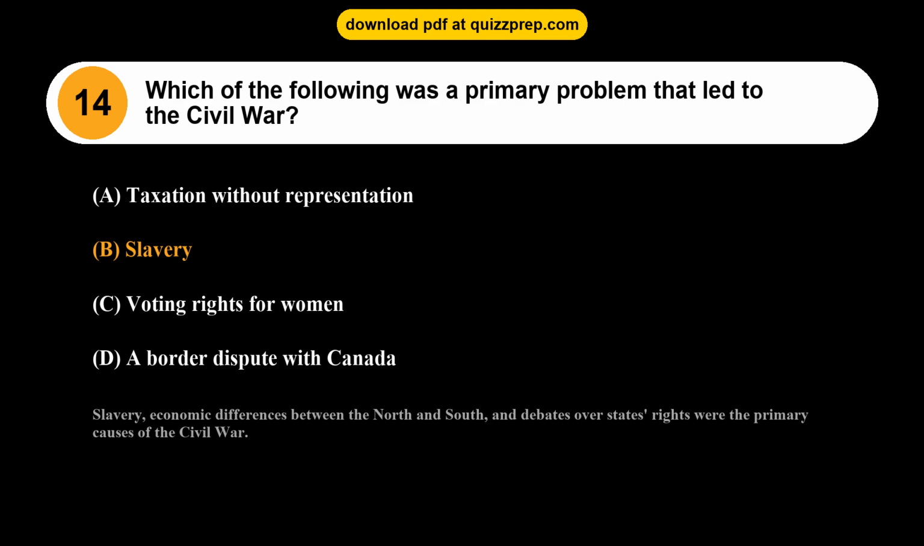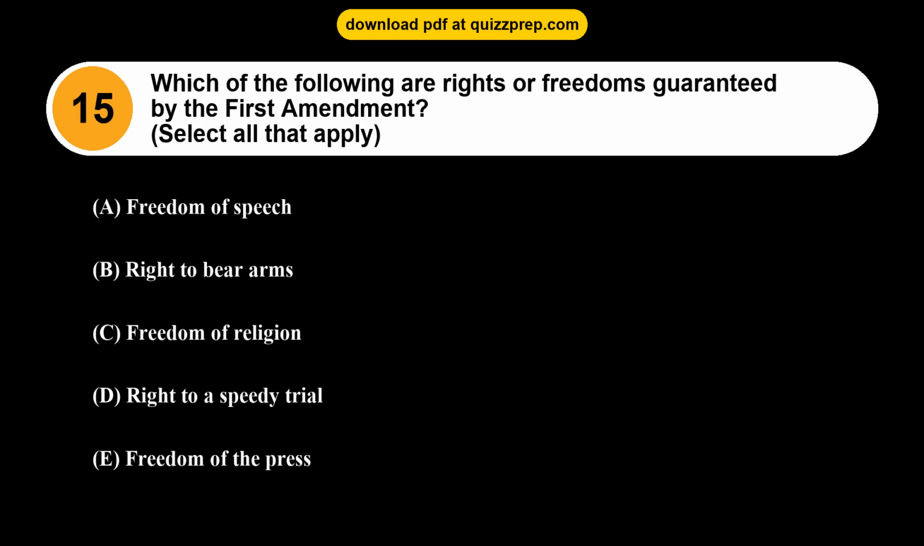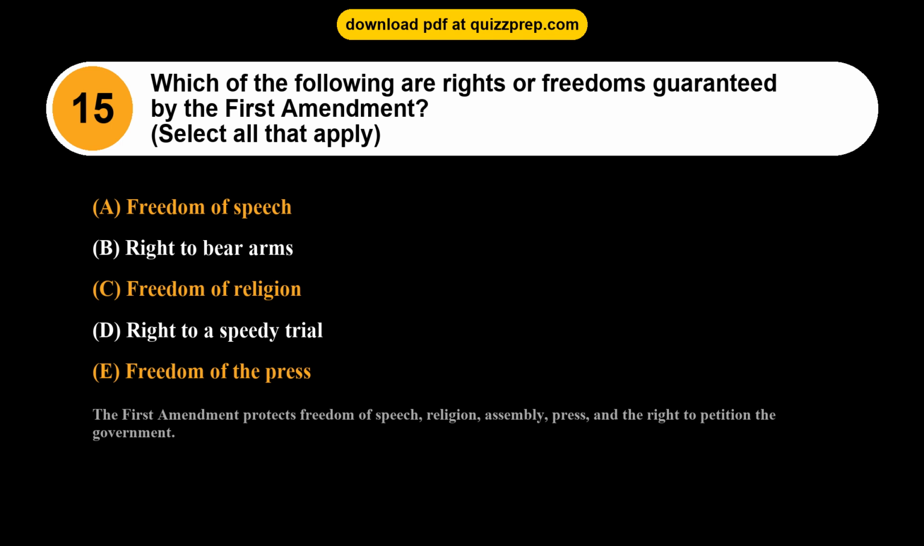War. Question 15. Which of the following are rights or freedoms guaranteed by the First Amendment? Option A, freedom of speech. Option B, right to bear arms. Option C, freedom of religion. Option D, right to a speedy trial. Option E, freedom of the press. The correct answers are options A, C, and E. Freedom of speech, freedom of religion, freedom of the press. The First Amendment protects freedom of speech, religion, assembly, press, and the right to petition the government.